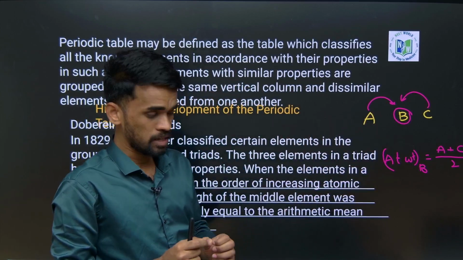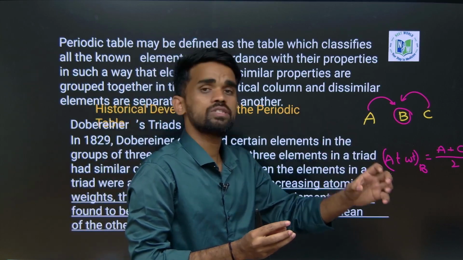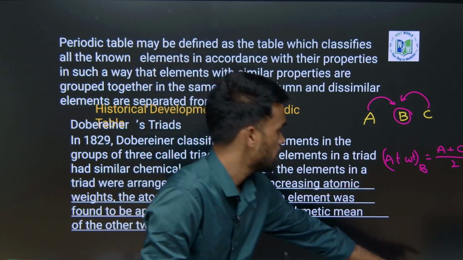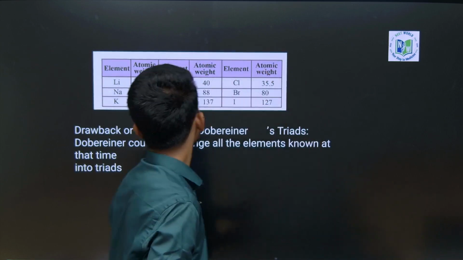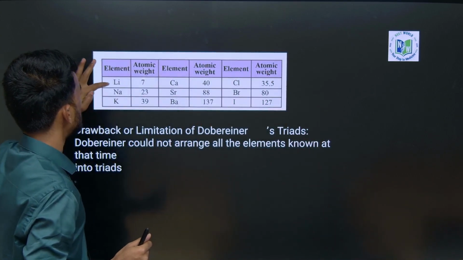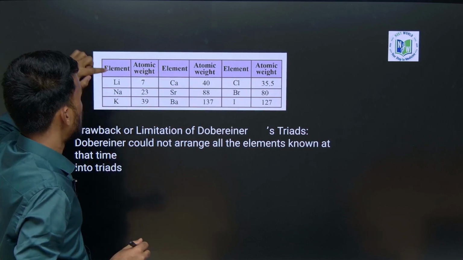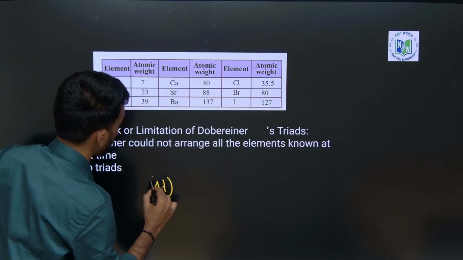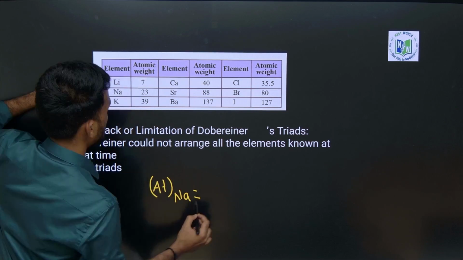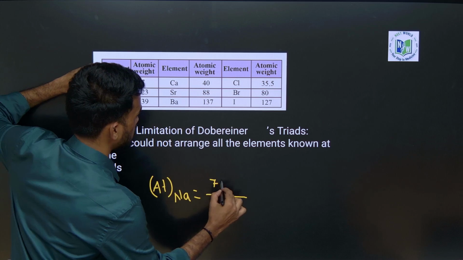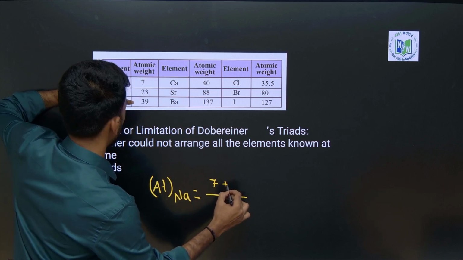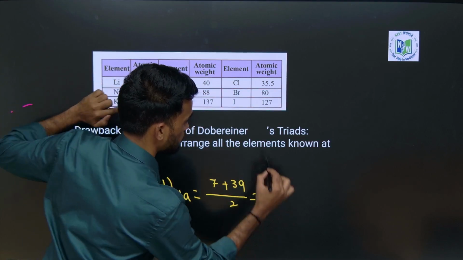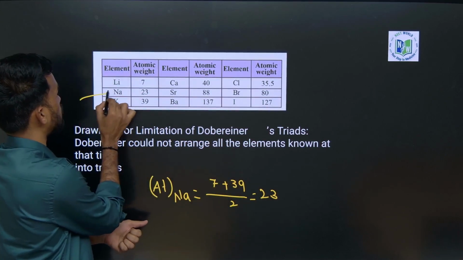But these triads were applicable only to a very few sets of elements, not all the elements known at that time. Let us see what triads we have here. He has taken lithium, sodium, potassium. These are their atomic weights. The atomic weight of sodium can be considered as the average of the atomic weight of lithium plus the atomic weight of potassium, by 2. So this will be 23, right? Which is the atomic weight of the middle element, sodium.